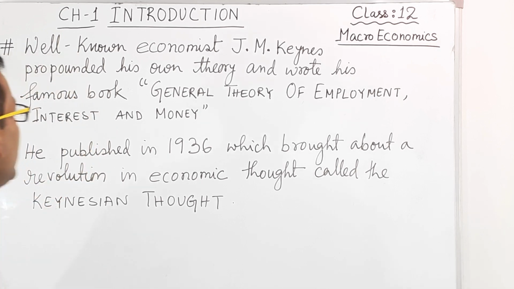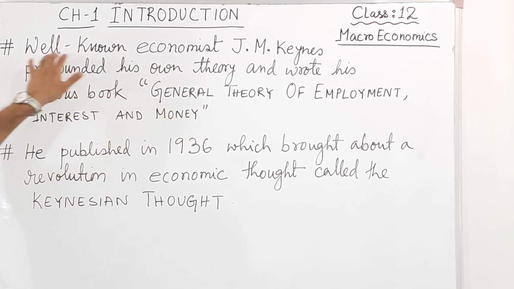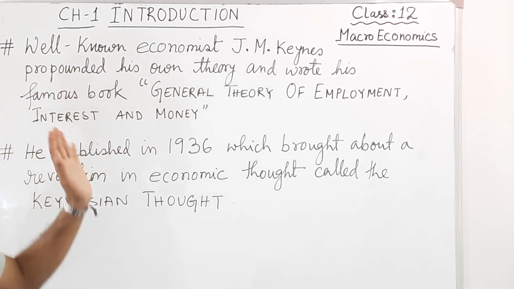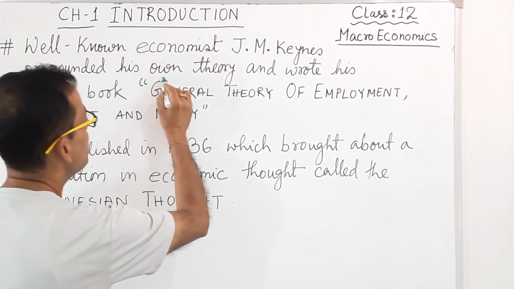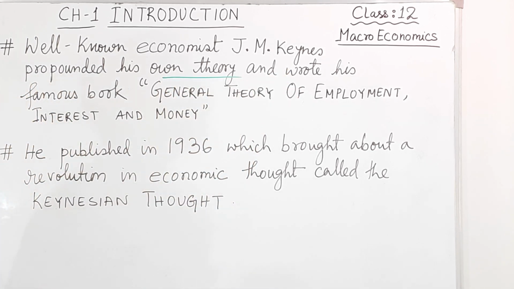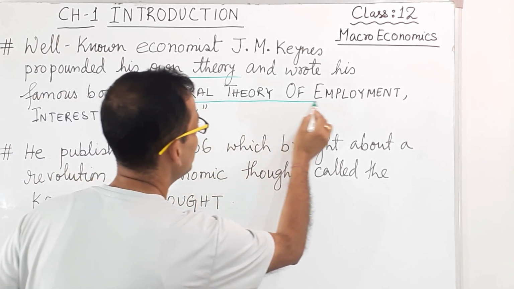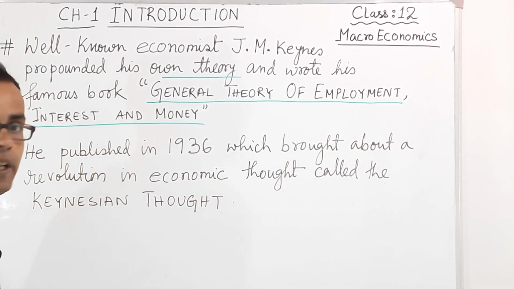Then came J.M. Keynes, a well-known economist, and he propounded his theory. He made one theory and wrote his famous book, which afterwards became very famous. The name of the book is General Theory of Employment, Interest and Money.